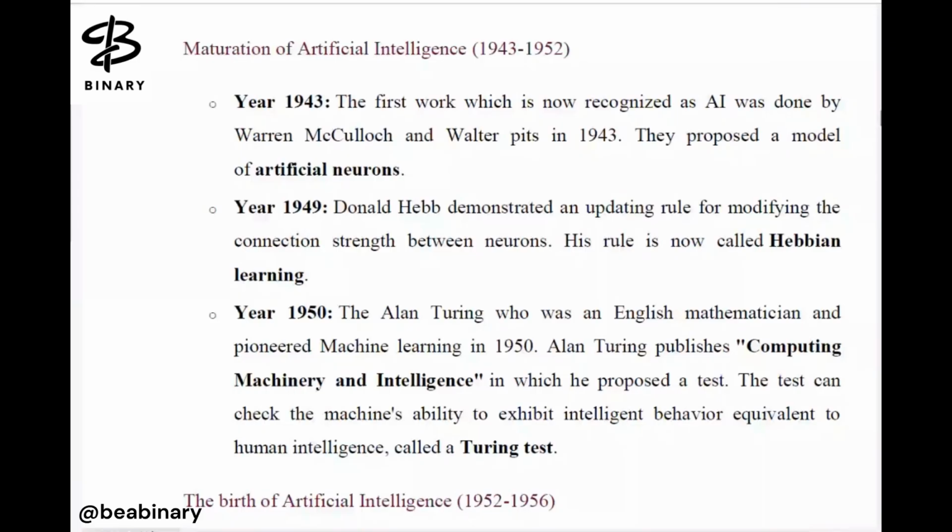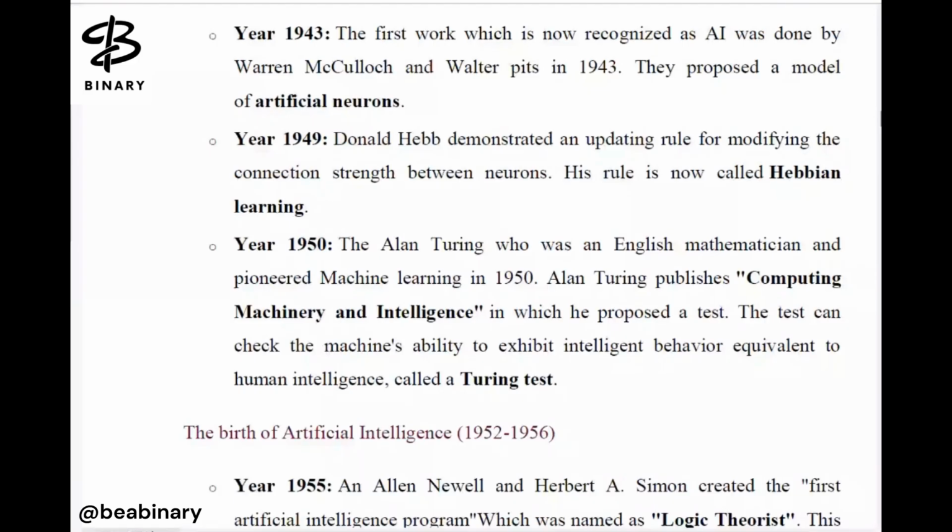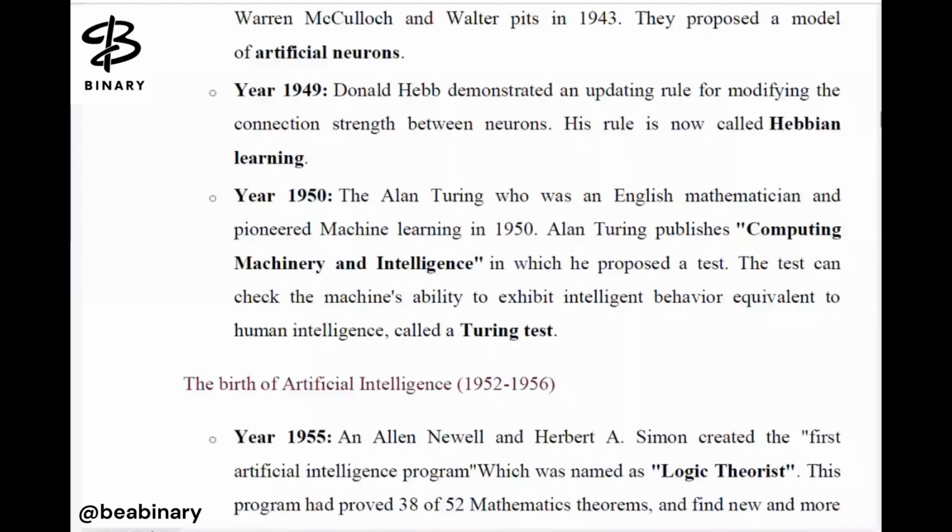His rule is now called Hebbian learning. Then in 1950, Alan Turing studied computing machinery and intelligence, which is further called the Turing test, to check the machine's ability to exhibit intelligent behavior equivalent to human intelligence.